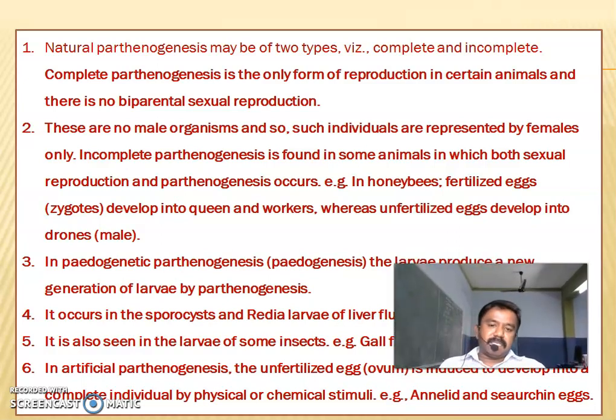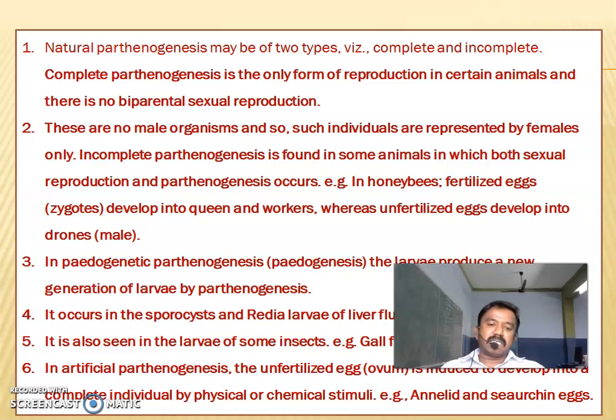Complete parthenogenesis means the only form of reproduction in certain animals, and there is no biparental sexual reproduction. The female alone is able to produce new young ones. There are no male organisms, and such individuals are represented by females only.